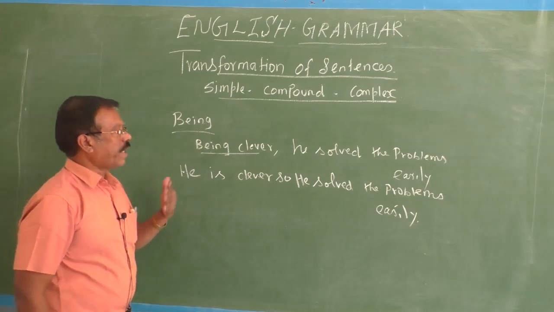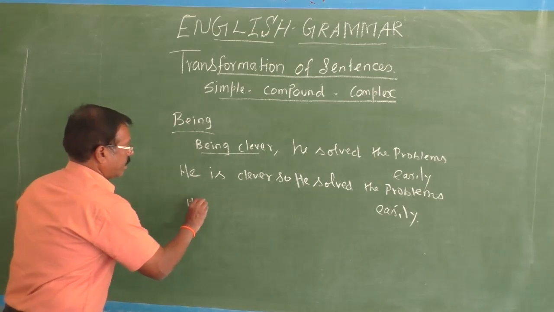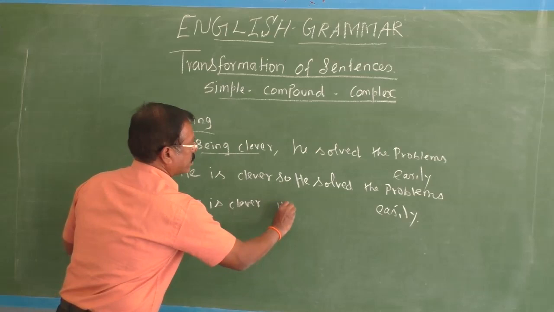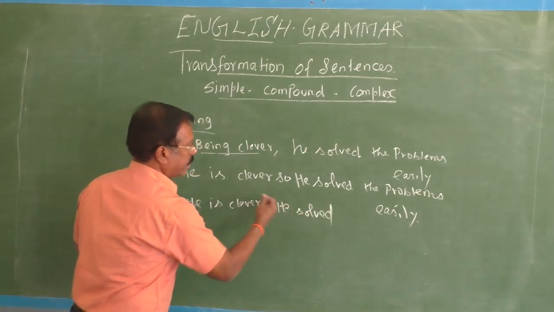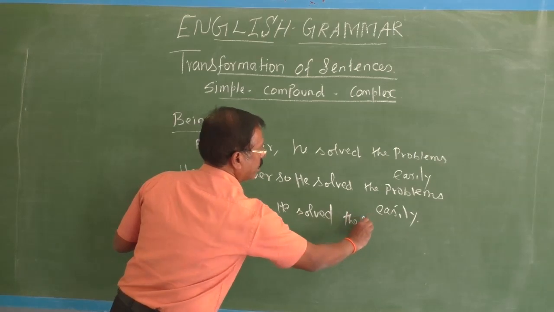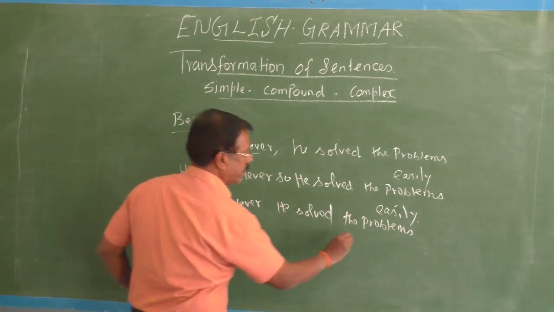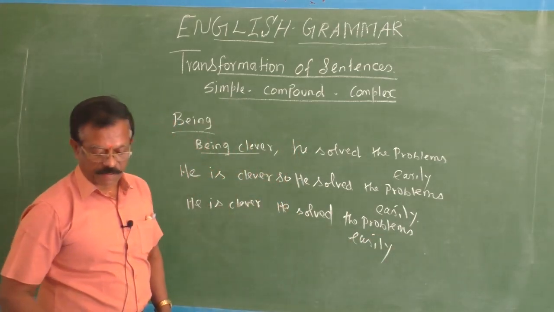Okay, children, now you have to go for the complex sentence. See, he is clever, he solved the problems easily. Now what is the structure of a complex sentence?